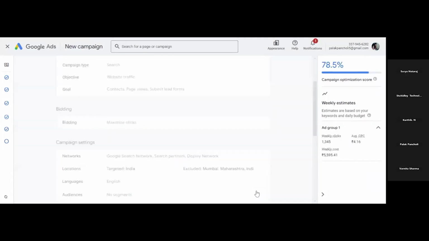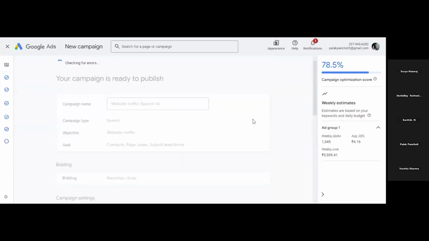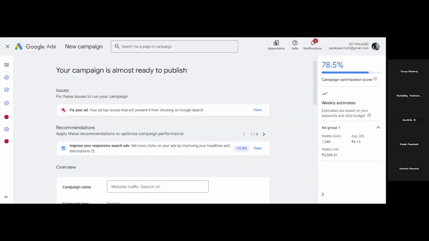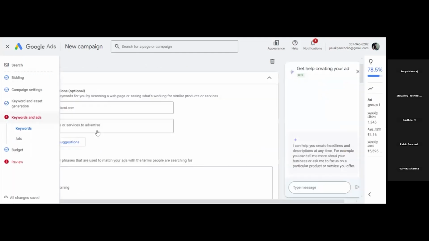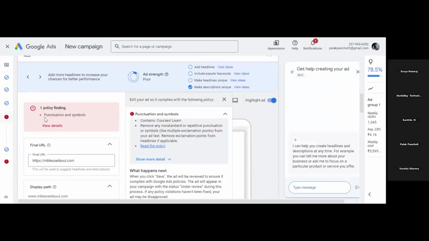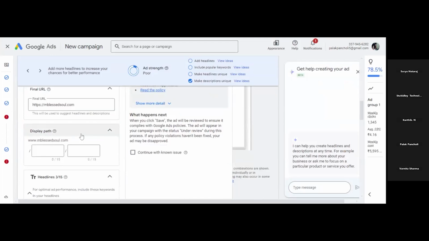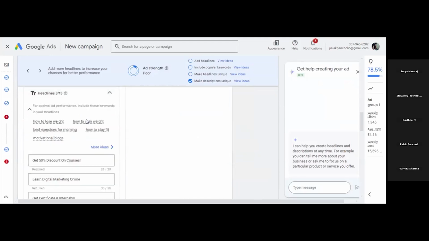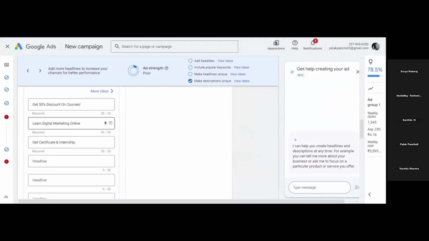Click on next. Now Google Ads will check for errors in your ad campaign. See, there is one error. What is the error? Keywords and stats. Punctuation mistake is there. Where is the punctuation mistake?